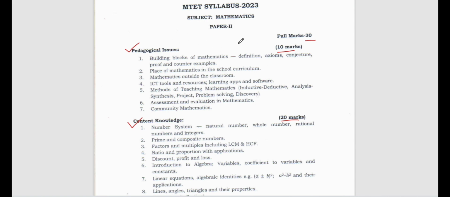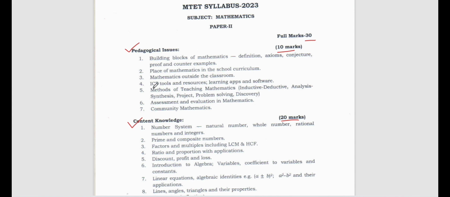Because this will come for 10 marks, and if you can score 10 out of 30, that is good enough. Even if you don't know anything, out of 20 at least you can get 5. So getting 15 out of 30 is good enough according to me.